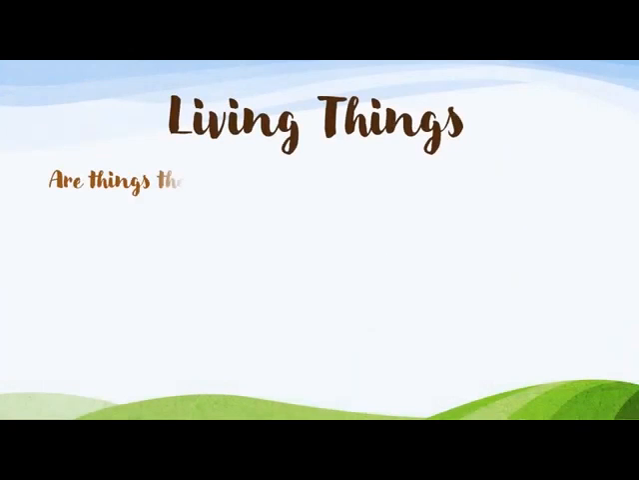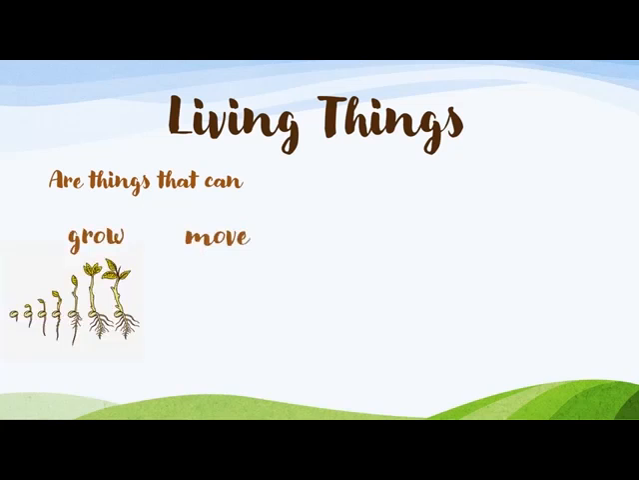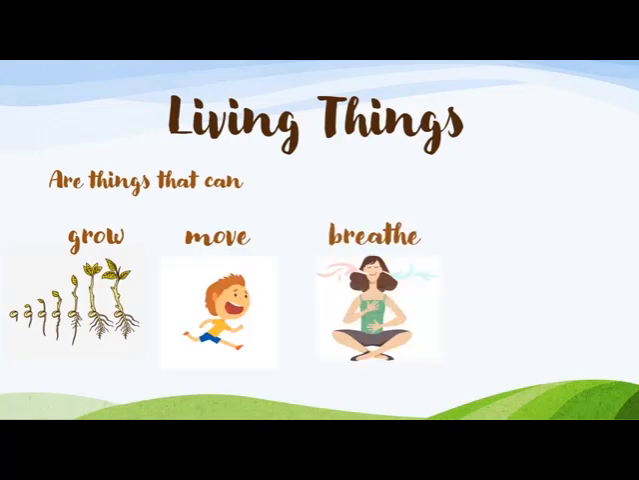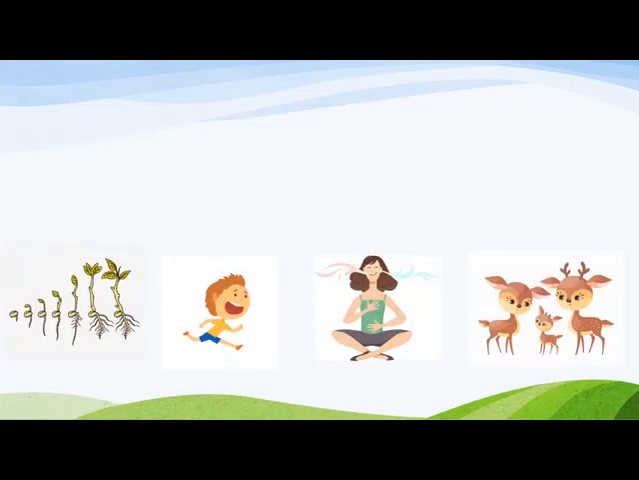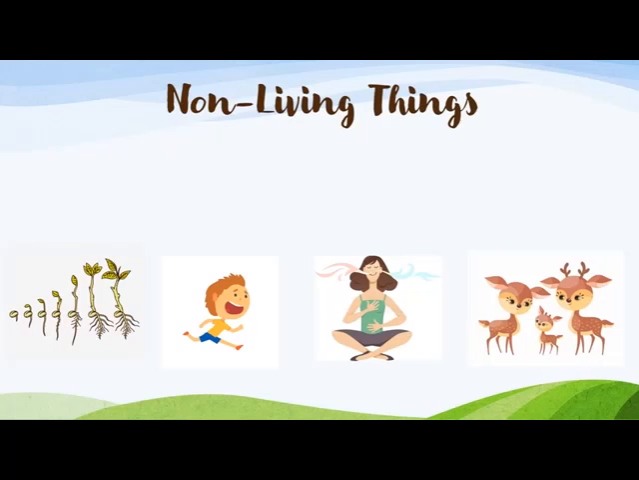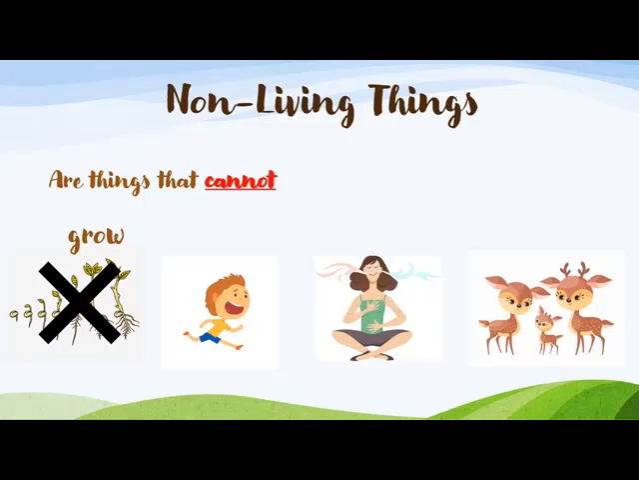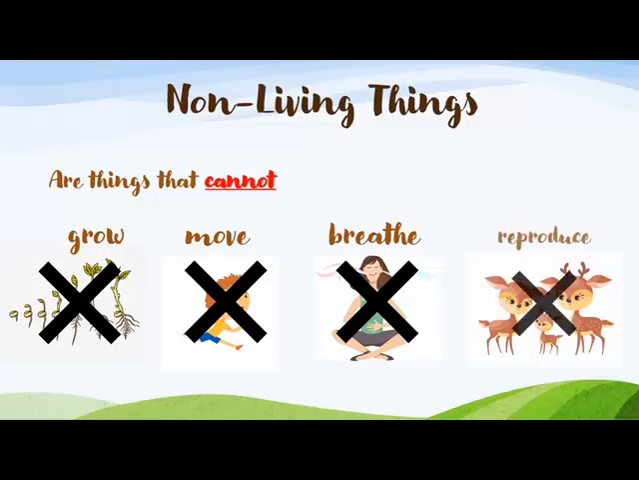A little review about living things. Living things are things that can grow, move, breathe, and reproduce. We have learned about living things, and next we are going to learn about what are non-living things. Non-living things are things that cannot grow, cannot move, cannot breathe, and cannot reproduce.